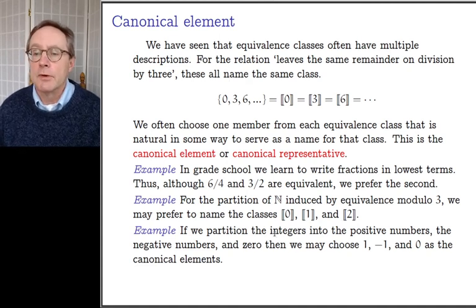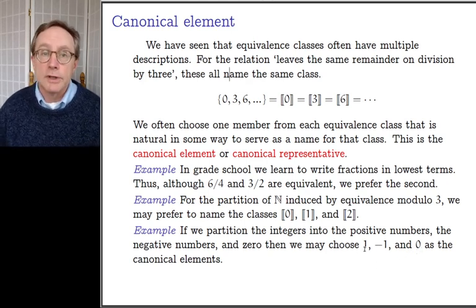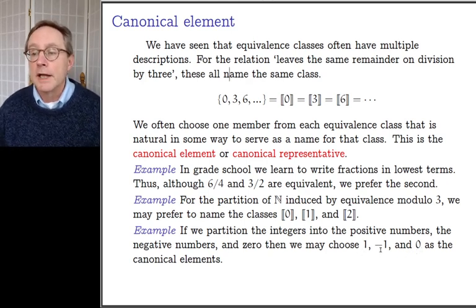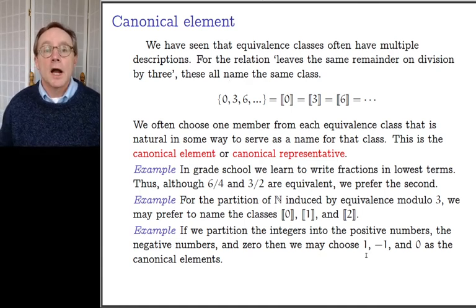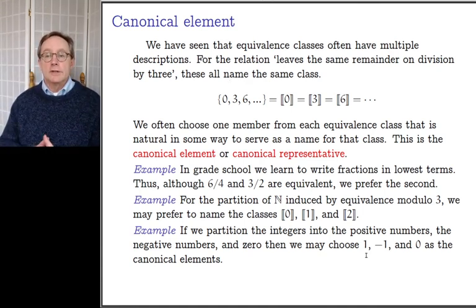And then finally, if we partition the integers into the positive numbers and negative numbers and 0, we might choose the 3 canonical elements to be 1, -1, and 0. And again, you could choose 100 if you insisted. You could choose 100 and minus 62 and 0 as the canonical elements if you really wanted to. But come on, this is sort of the natural thing to do. And so we'll often do that. We'll call that the canonical element of each class, the canonical representative of the partition.